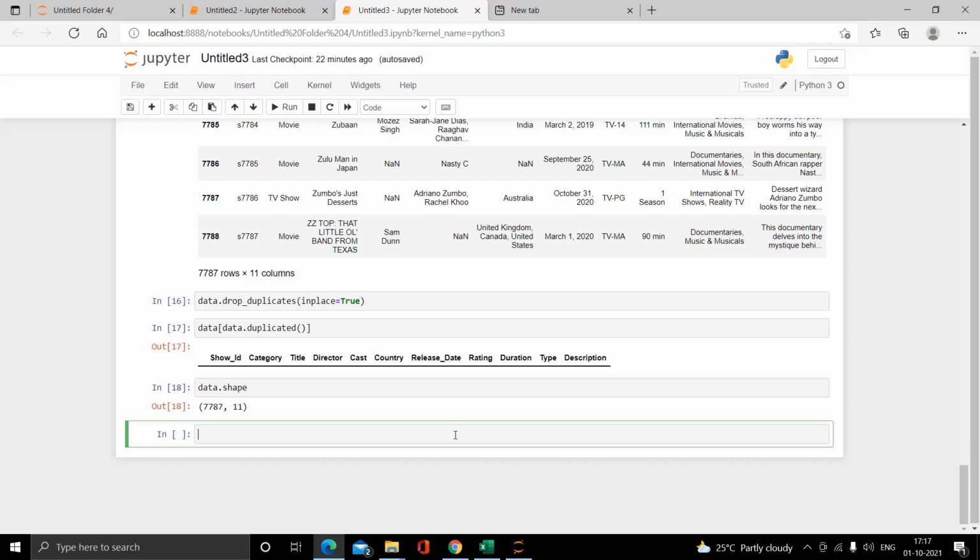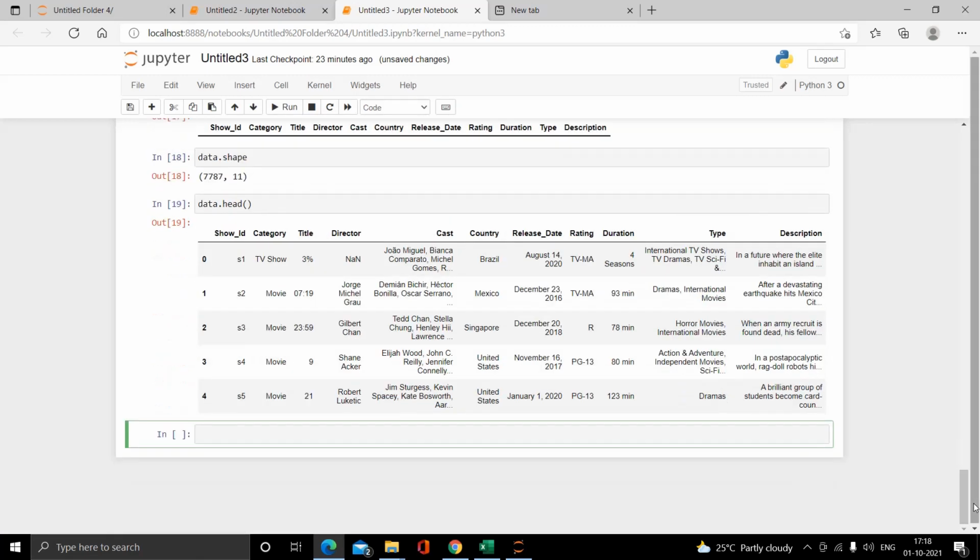Now I have task 2. In task 2, I have to check whether any null value is present in any column, and if present, show it with a heat map. So for that, we first look back at our dataset file. My command is data.head. As I said earlier, we can see the top 5 records using this command.